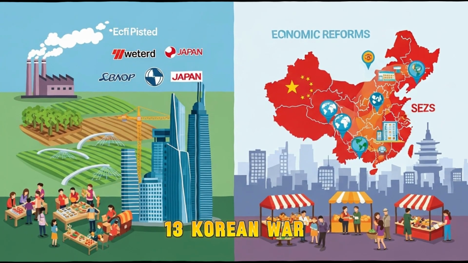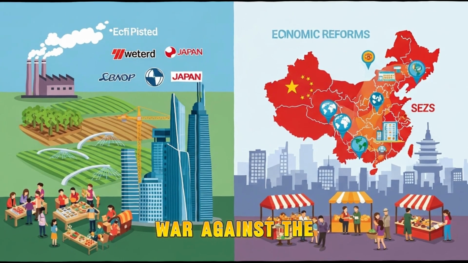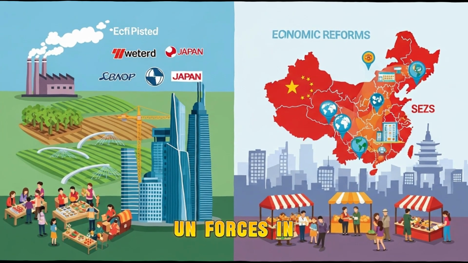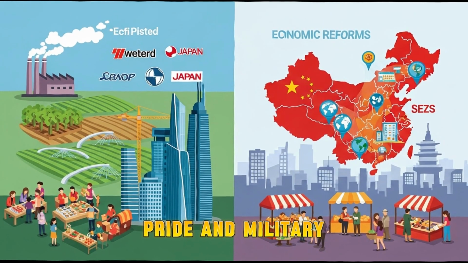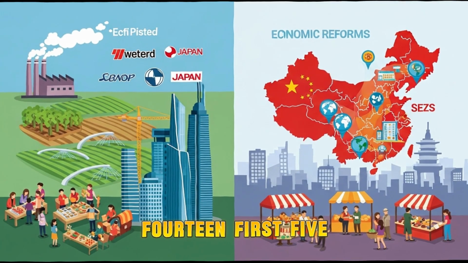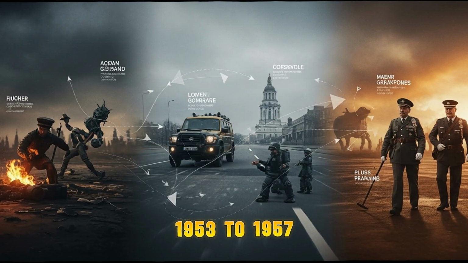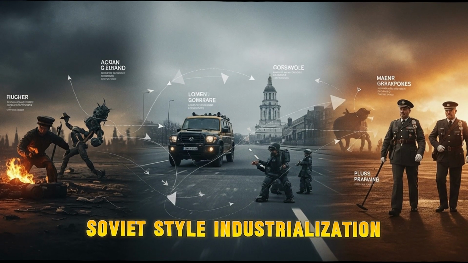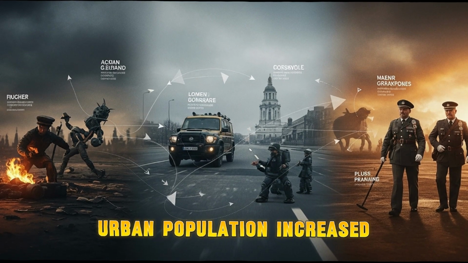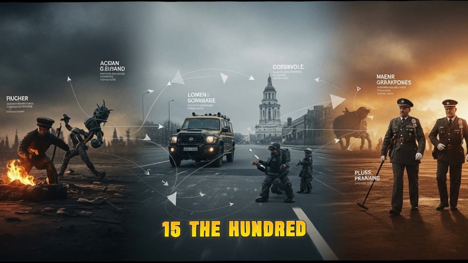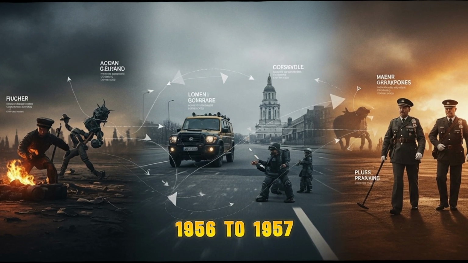13. Korean War, 1950-1953. China entered the war against the US and UN forces in the Western invasion of North Korea, boosting Chinese national pride and military confidence. 14. First Five-Year Plan, 1953 to 1957. Soviet-style industrialization brought rapid development of heavy industry. The urban population increased.